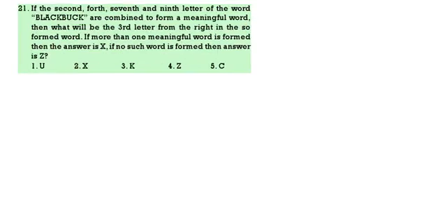Option 4. Next. If the second, fourth, seventh and ninth letters of the word blackbuck are combined to form a meaningful word, then which is the third letter from right? So second, fourth, seventh, ninth, that is L-C-U-K. We will get L-U-C-K, luck. Then third letter from right. What is the third letter from right? That is U. U is the answer.